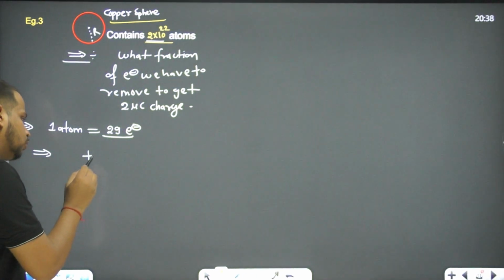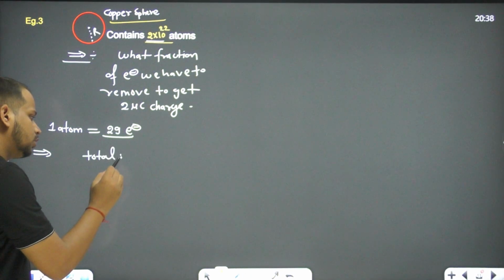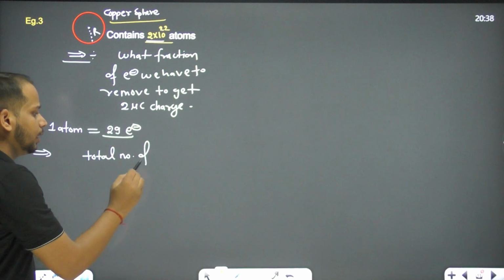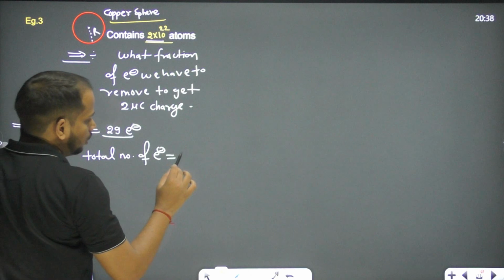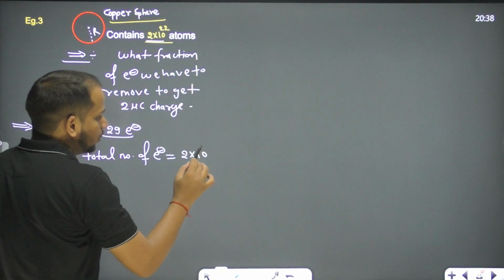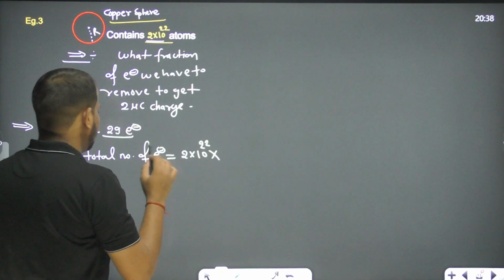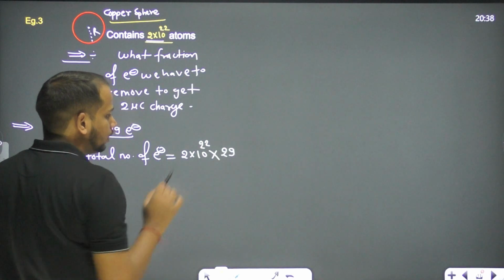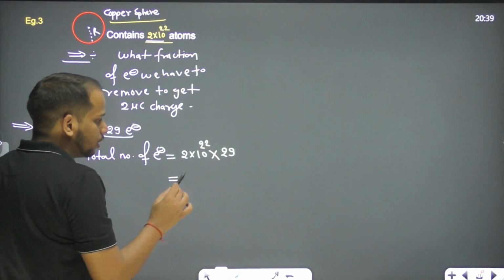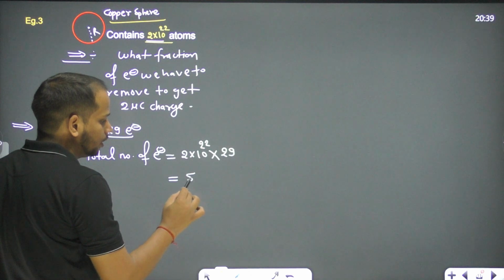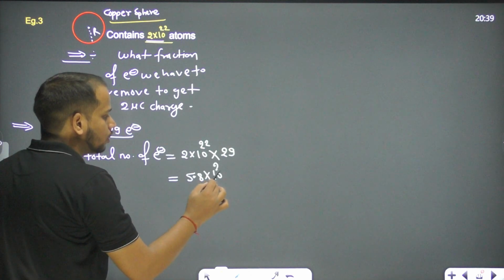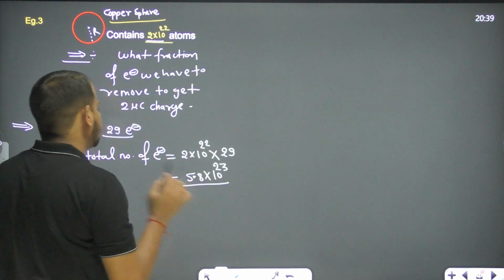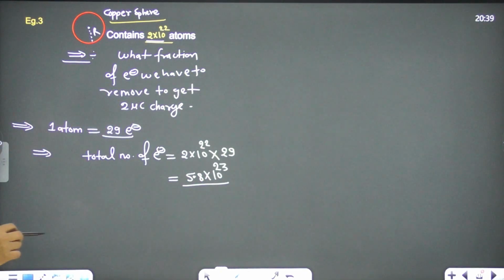So what is the total number of electrons? 2 into 10 to the power 22 into 29. So can we say this is equal to 2 into 29, it's 58. So 5.8 into 10 to the power 23. This is the total number of electrons, right?